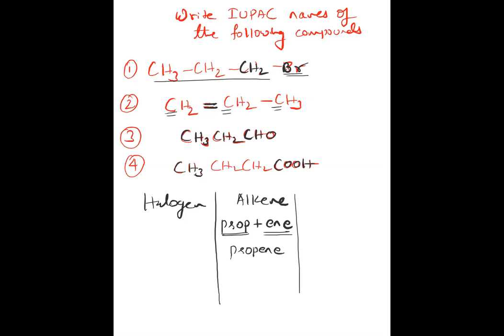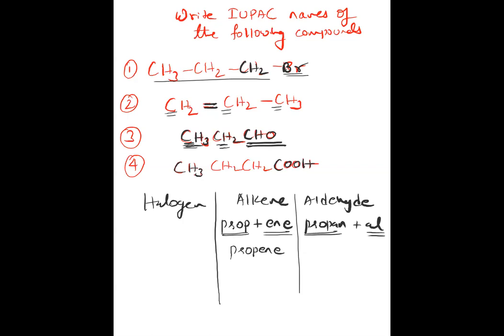Like we write alkane, prop plus ene, because a double bond is there. So propene. And the third one, I told you, is the aldehyde group. Three carbons are there, so propane plus al, propanal. Three carbons, therefore propane; al because of the aldehyde CHO group.